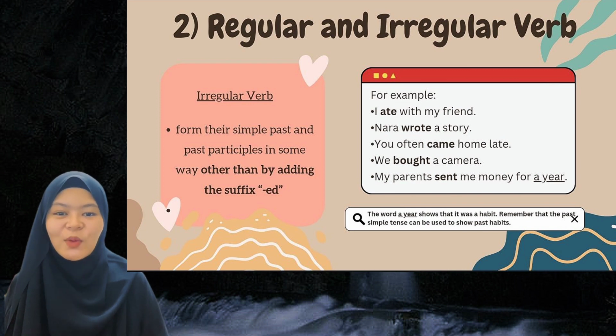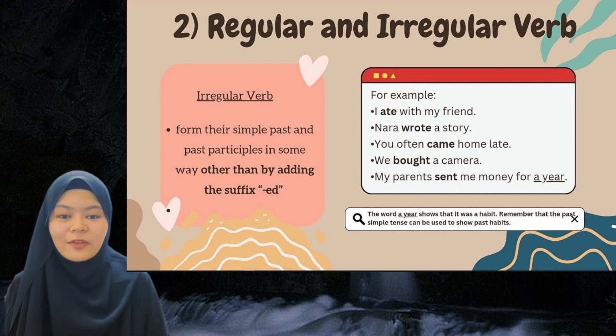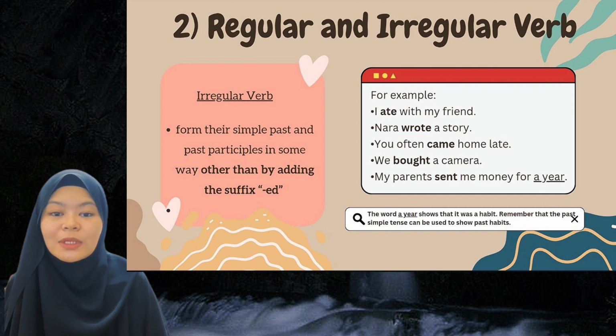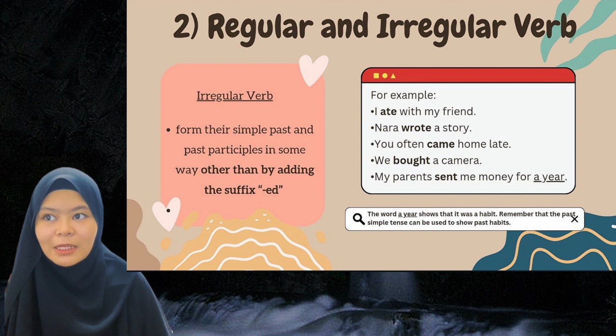Other than regular, we also have irregular verbs. For irregular verbs, the simple past and past participles are formed in some way other than by adding the suffix ed. For example, I ate with my friends. Nara wrote a story. You often came home late. We bought a camera. My parents sent me money for a year. The same goes with the regular verb. The words a year show that it was a habit. We need to remember that past simple tense can be used to show past habits.